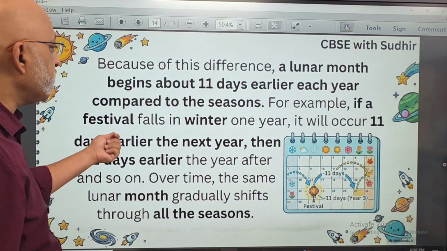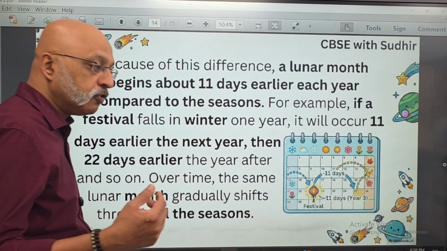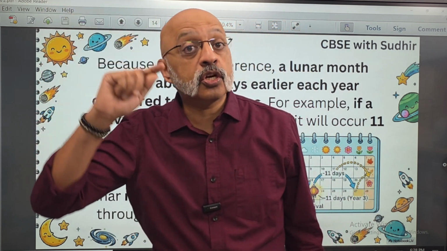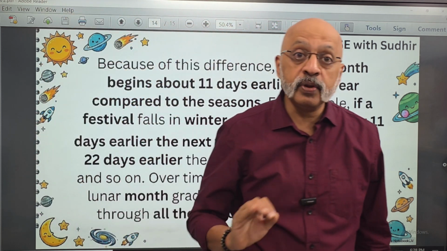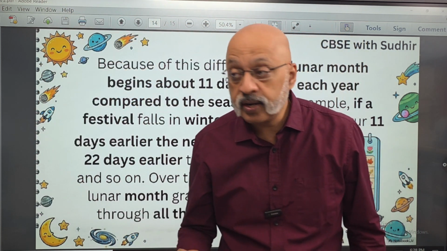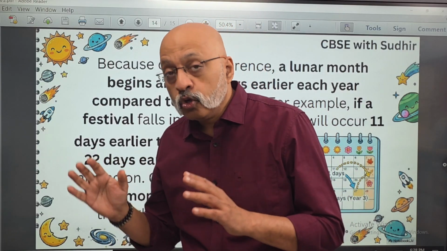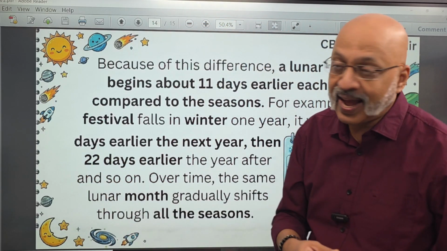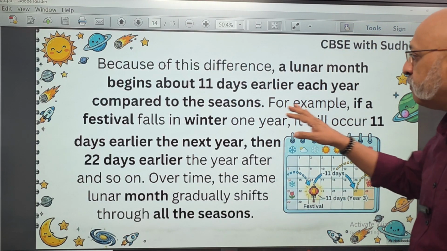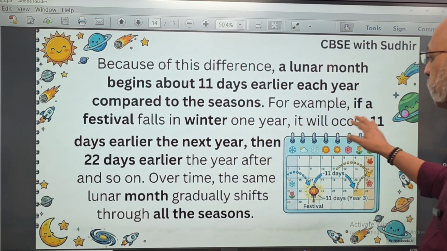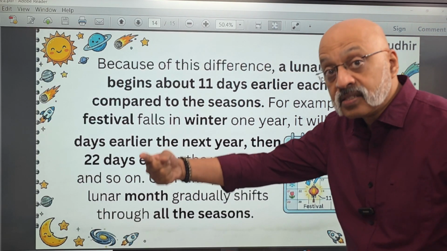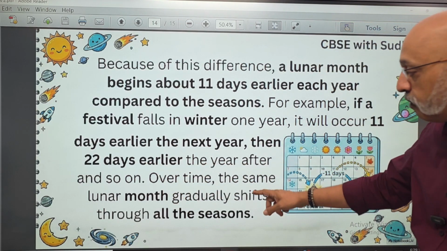For example, certain festivals are based on the position of the moon, the most prominent of them being Eid ul-Fitr, right? So Eid ul-Fitr, you see that every year it will actually change the month in which it falls. For example, if a festival falls in winter one year, it will occur 11 days earlier the next year, 22 days earlier than that the next year after that.